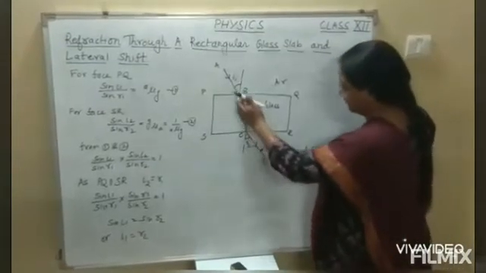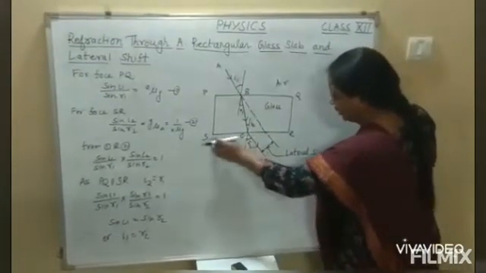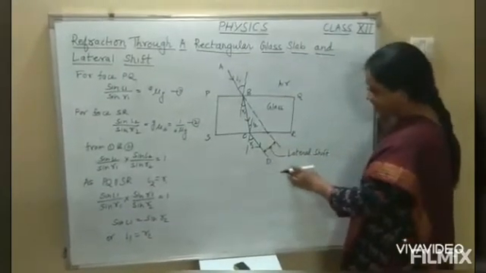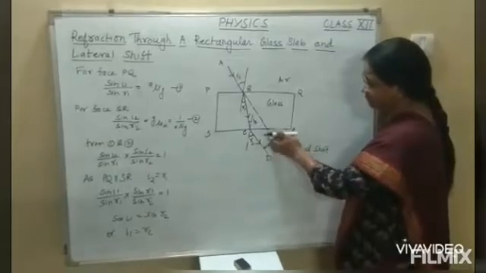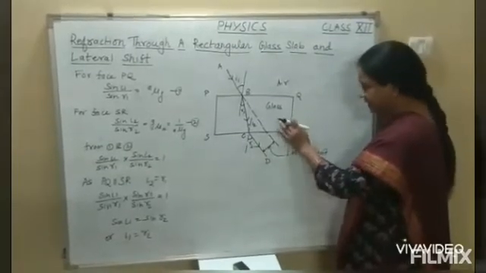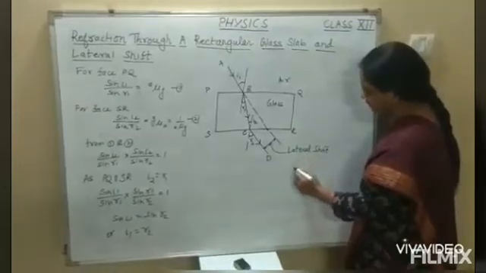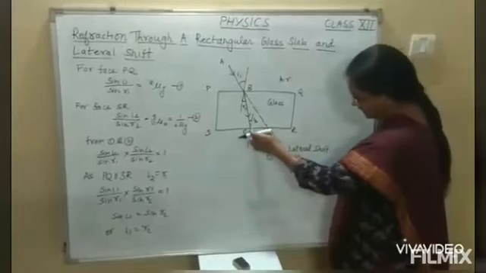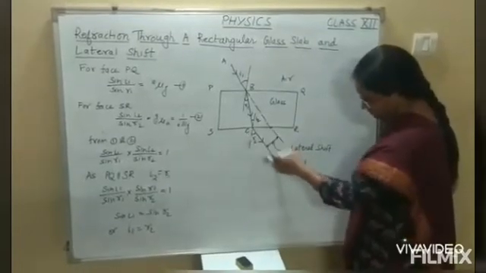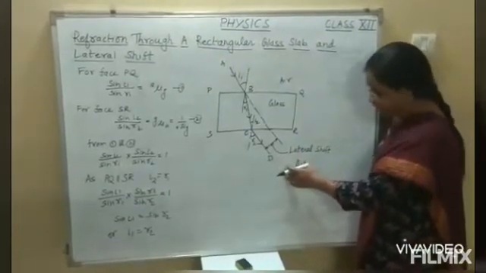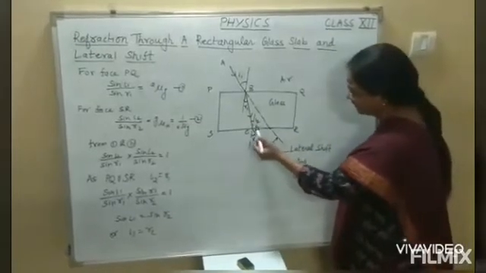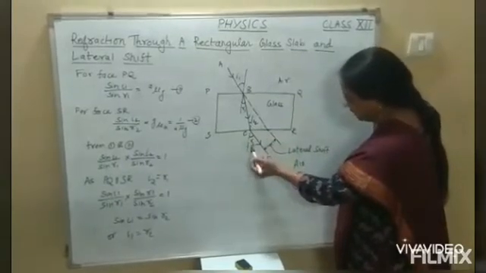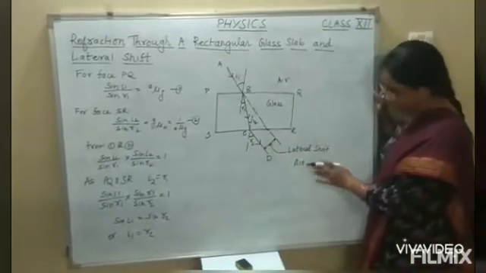Now this refracted ray BC is incident on the surface SR, and again it gets refracted. But now the ray of light is passing from the denser medium, glass, to the rarer medium, air, so it bends away from the normal. The path of the emergent ray will be CD, and here the angle of incidence is I2 and the angle of refraction is R2.